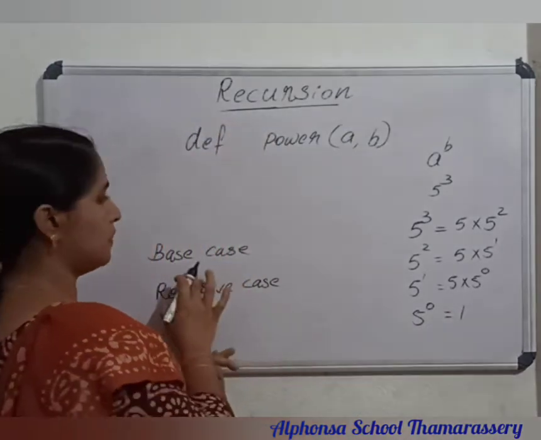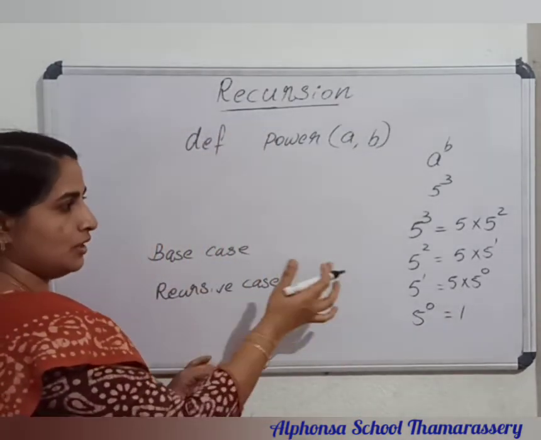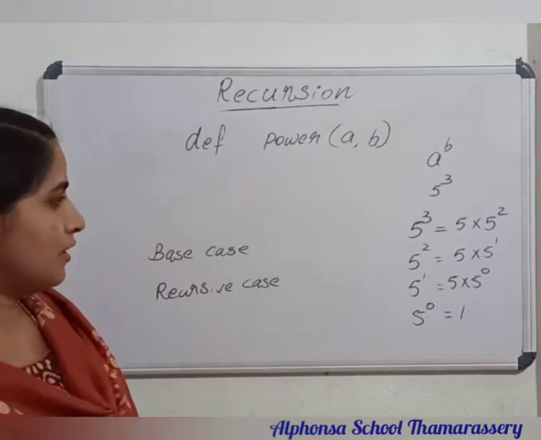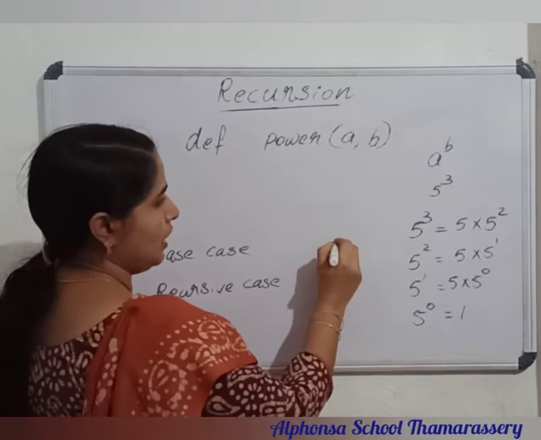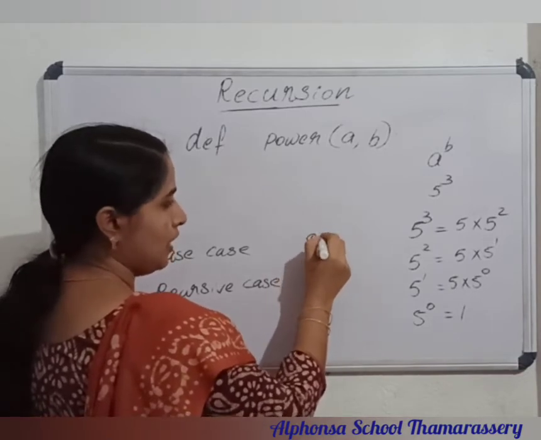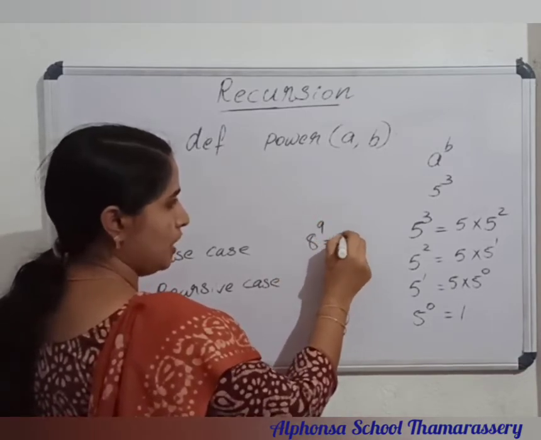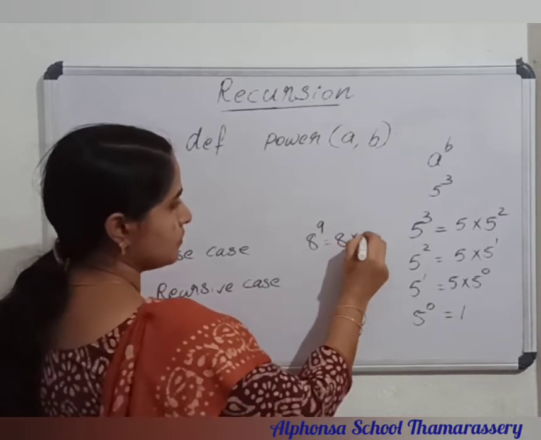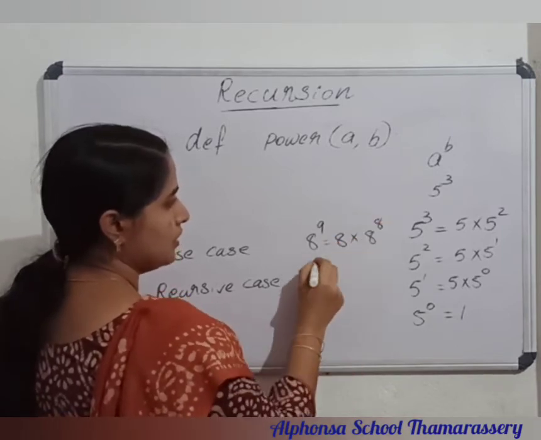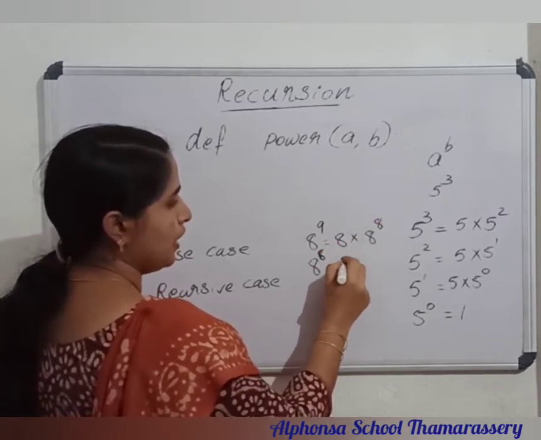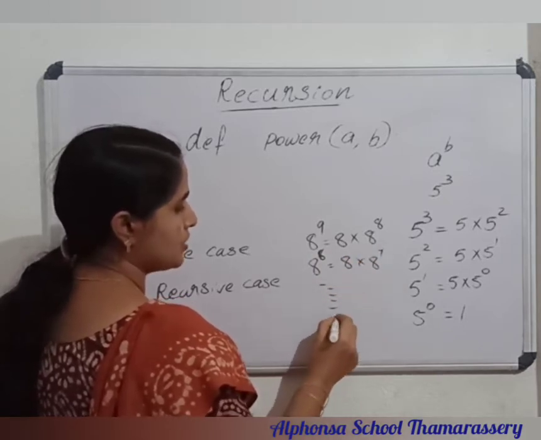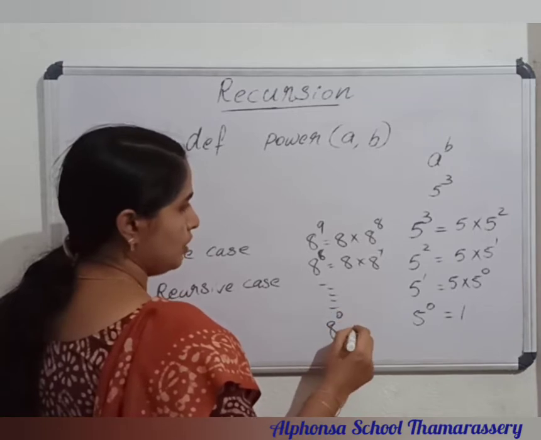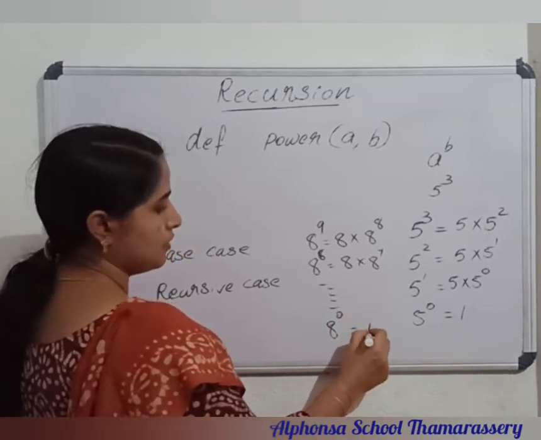So what is the base case? Here 5 and 3 are the values for the variables a and b. If I am giving 8 and 9, it could be 8 raised to 9 equal to 8 into 8 raised to 8. Then 8 raised to 8 equals 8 into 8 raised to 7, and so on. At last 8 raised to 0 equals 1.